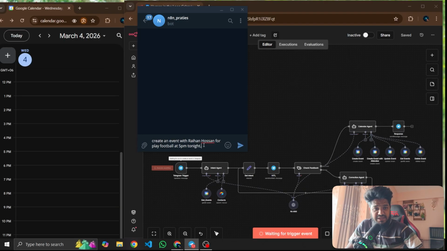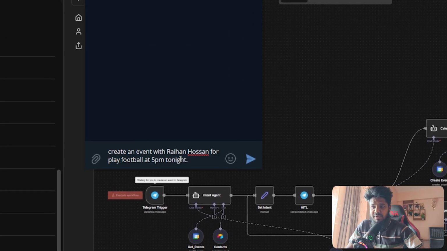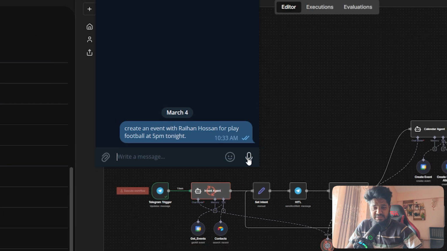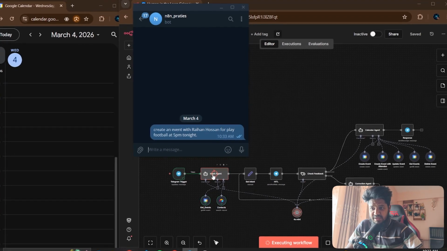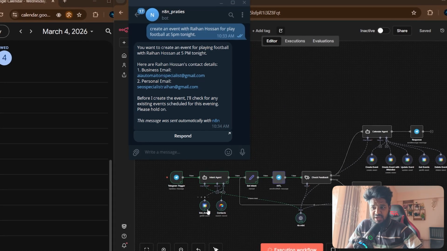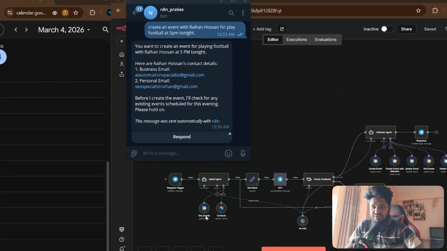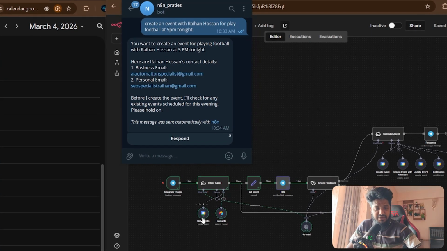If I message on Telegram, asking it to create an event with Raihan Hossan for playing football at 5 p.m. tonight, you can see it triggers an intent agent. It gets information from contract information, and it also gets information from get event, checking whether there is a previous event or not.